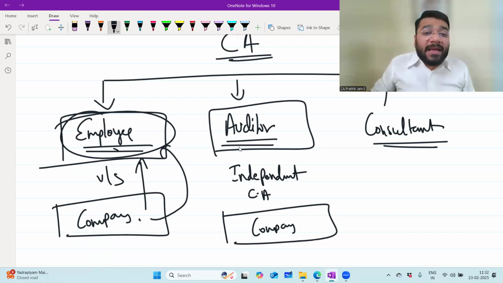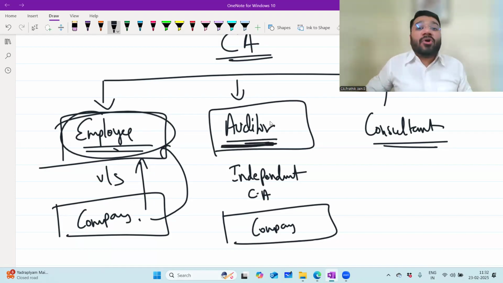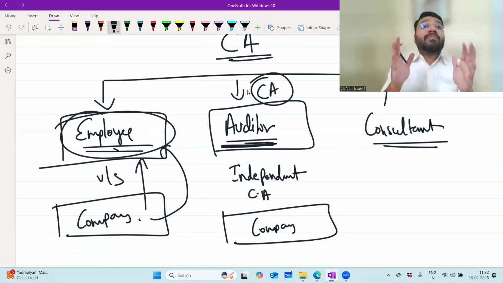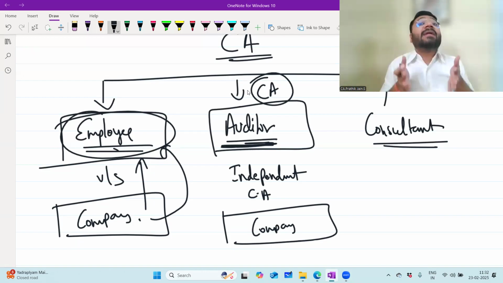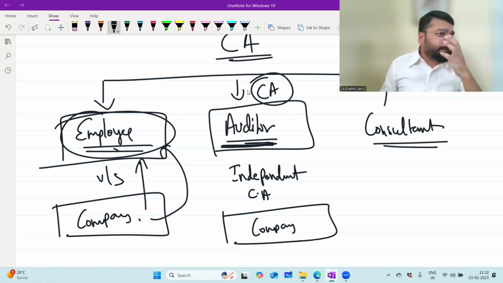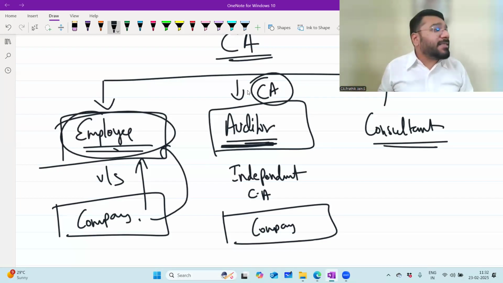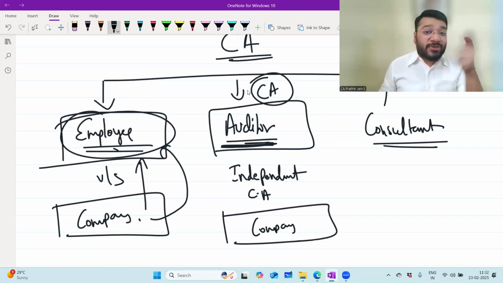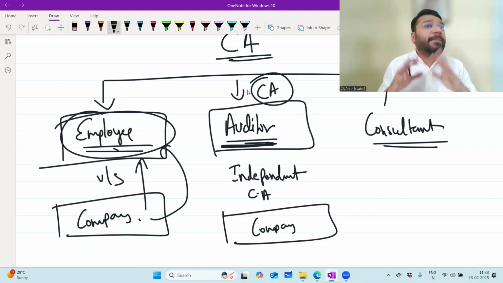So who can sign the balance sheet? An auditor who's independent, who's running a CA practicing firm. It could be running on a sole proprietorship basis or partnership basis, but this should be a separate firm which should be independent of the company, which means the company should not have any influence on the auditor. About this in detail, where do you study? There's a subject called Audit and Ethics in CA Intermediate Group 2. So in that subject, you'll be studying about this in depth.